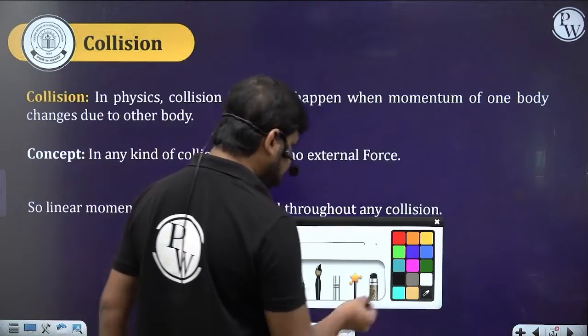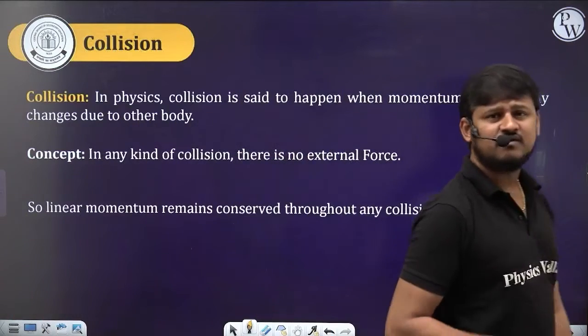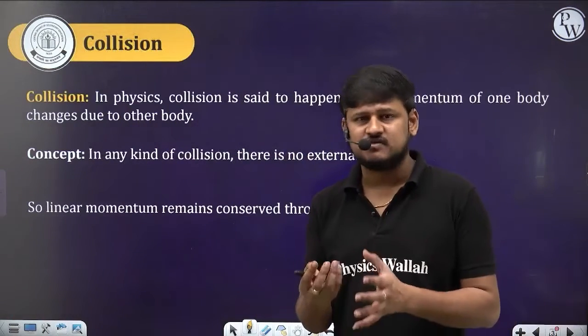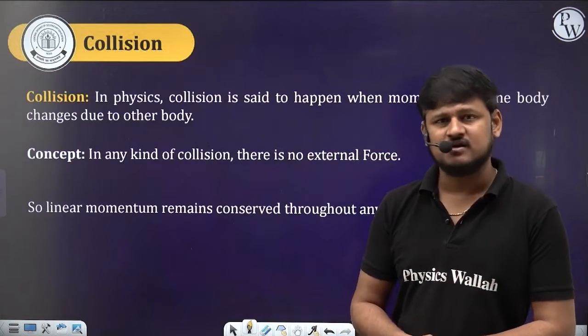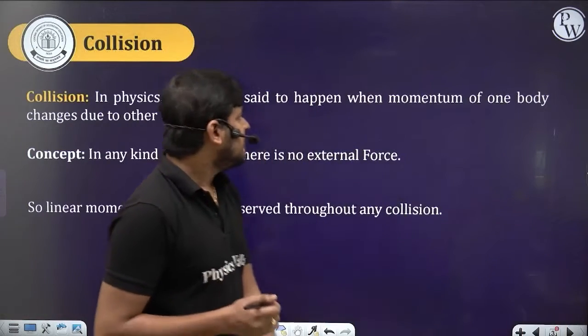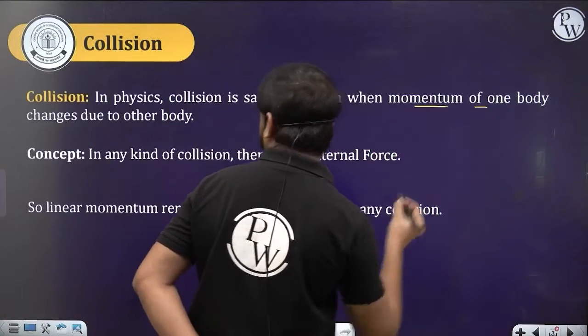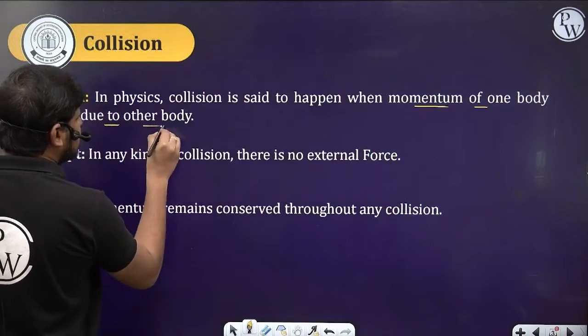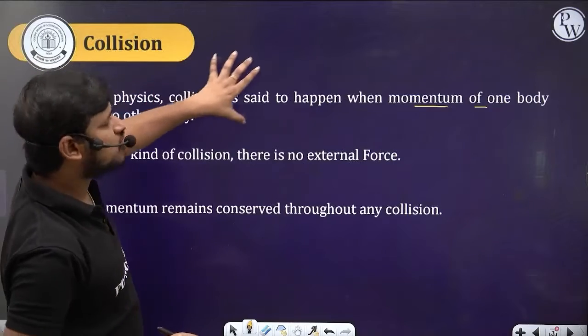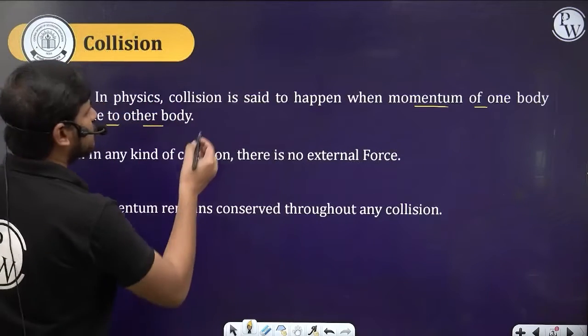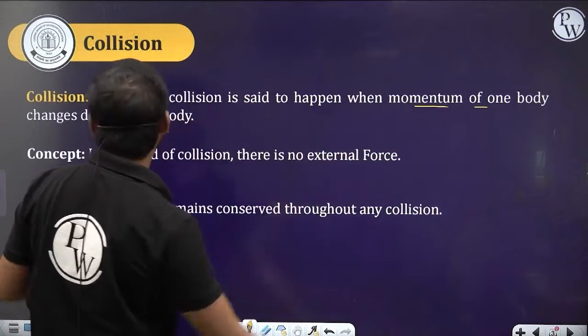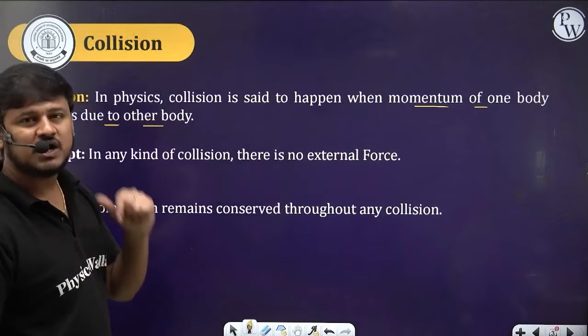In physics, when do we say a collision has happened? Whenever the momentum of a body changes, we say a collision has happened. A collision is said to happen when the momentum of one body changes due to another body.